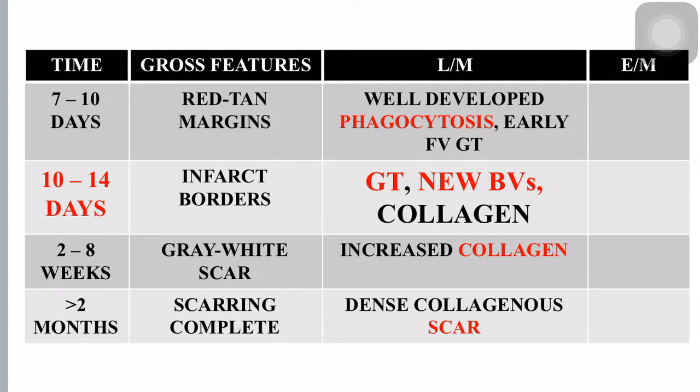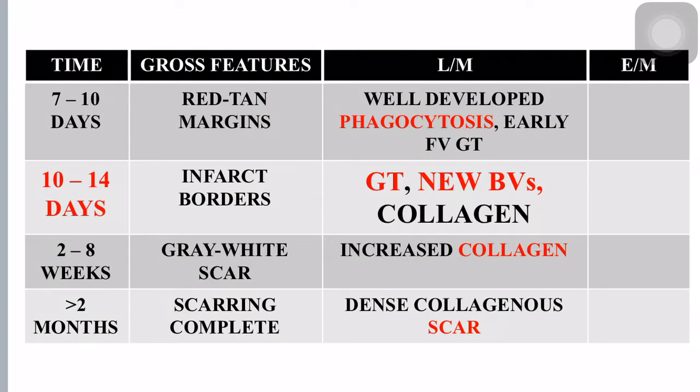whereas in light microscopy you will see a well formed granulation tissue, new blood vessels in the form of neoangiogenesis, and collagen production. At 2 to 8 weeks the tissue will turn grey white and there will be increased collagen deposition under light microscopy, whereas after more than 2 months scarring will be complete in gross, and under light microscopy you will see a dense collagenous scar formation. So these are all the changes in gross, light microscopy and electron microscopy pertaining to time after myocardial infarction.